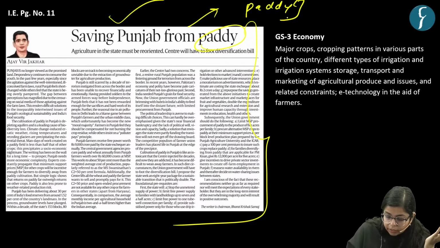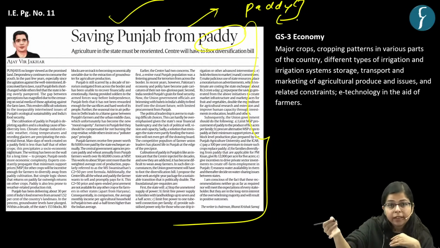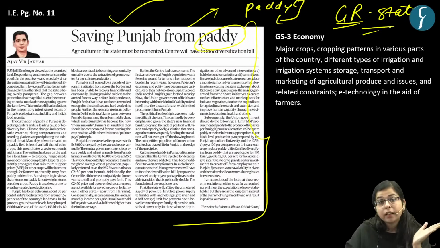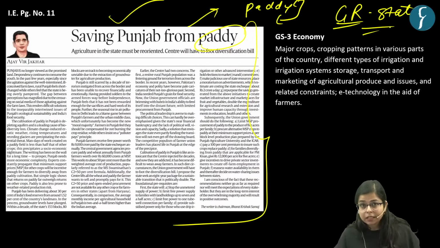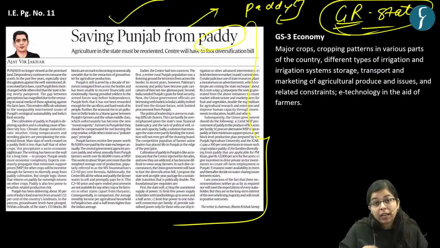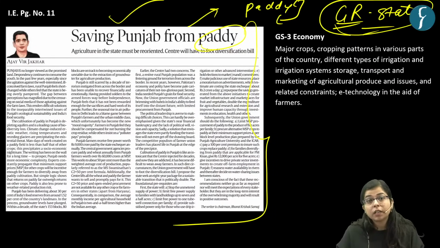Now we have taken this article in a wider sense, so that we have covered the challenges of green revolution states, basically the northern belt, which majorly comprises states like Punjab, Haryana, Western UP, parts of Madhya Pradesh, and some northern belt, right? These were the states which majorly benefited from the green revolution.